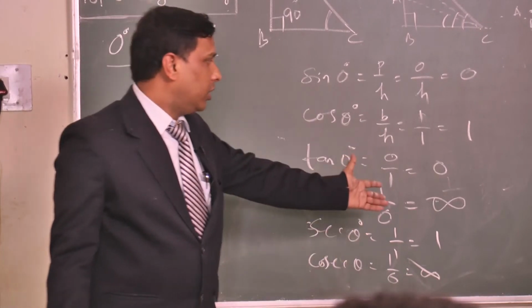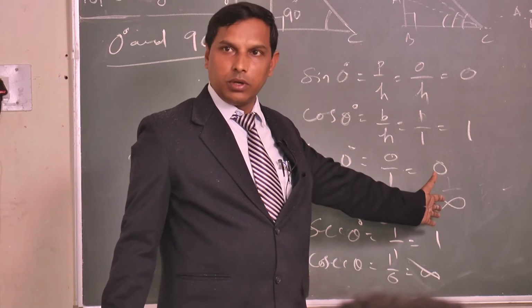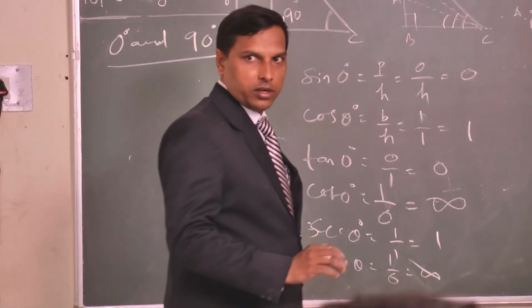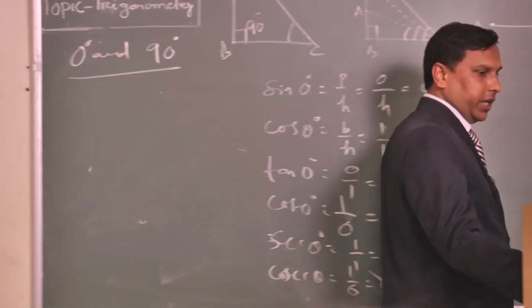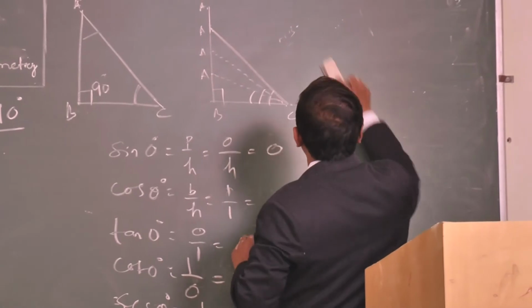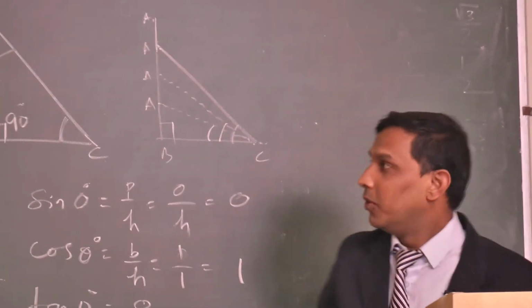I have written the symbol just like the infinity symbol; it is the not defined symbol. Clear? You should find out a symbol for not defined, and write that as ND. Okay, fine. Next, come to the 90 degree point. Similar things. Sir, how is it 90 degrees? You can find out.